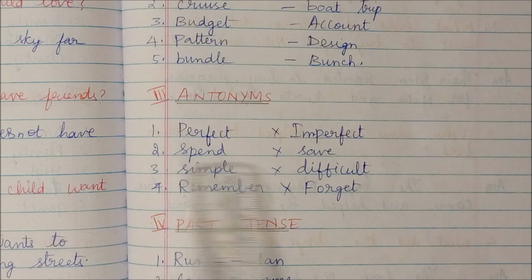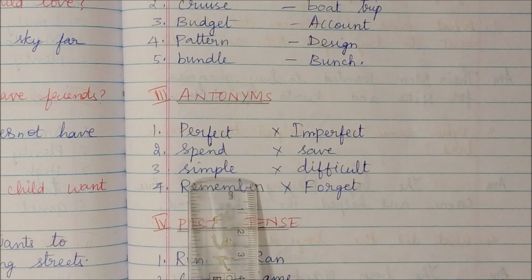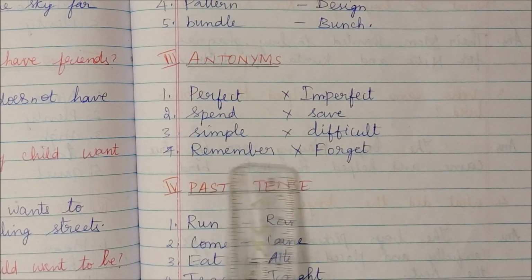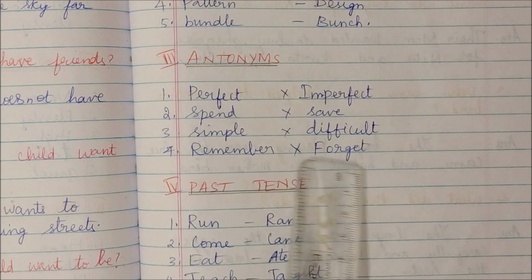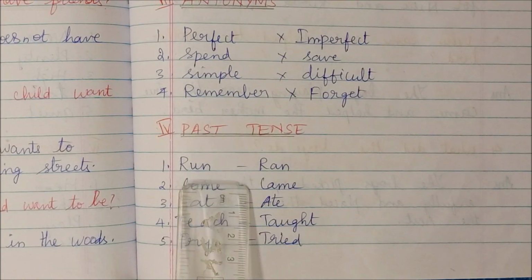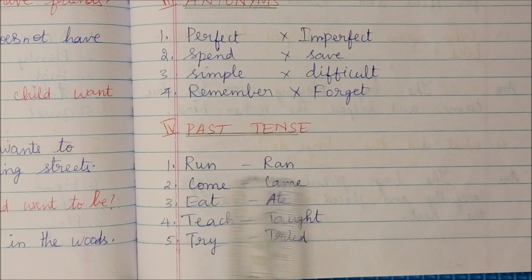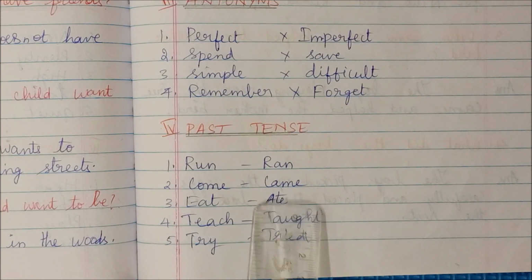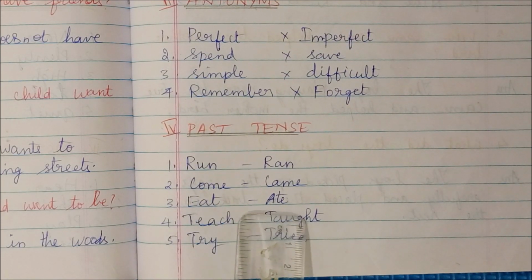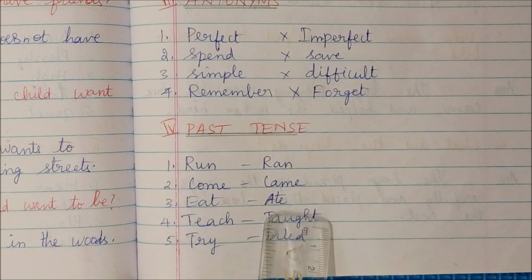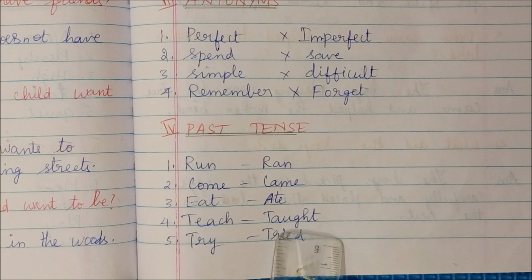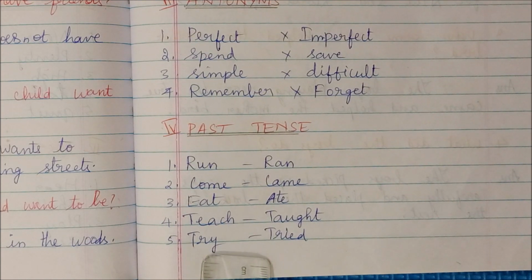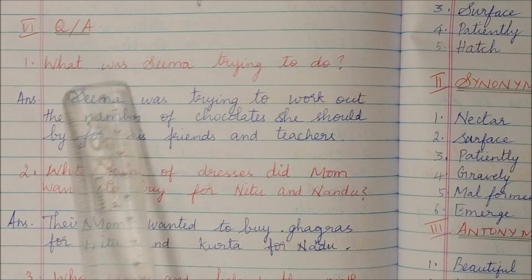Spend, save. Simple, difficult. Remember, forget. Past tense: run, ran. Come, came. Eat, ate. Teach, taught. Try, tried.